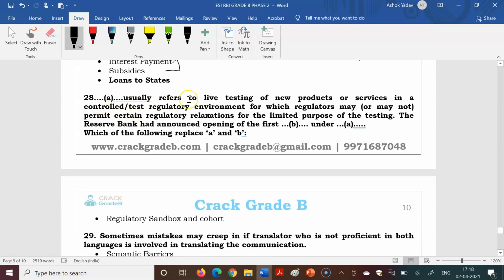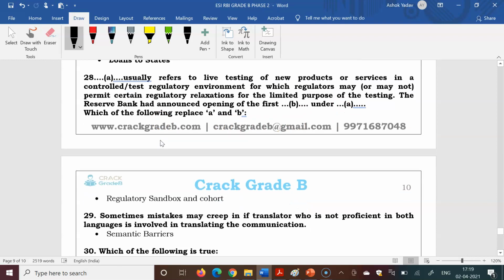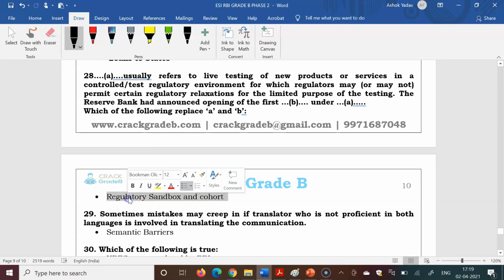This usually refers to live testing of new products or services in a controlled test regulatory environment, for which regulators may permit certain regulatory relaxations for the limited purpose of testing. The Reserve Bank had announced opening of the first dash under this. Which of the following replaces A and B? Regulatory sandbox and cohort will be the right answer.